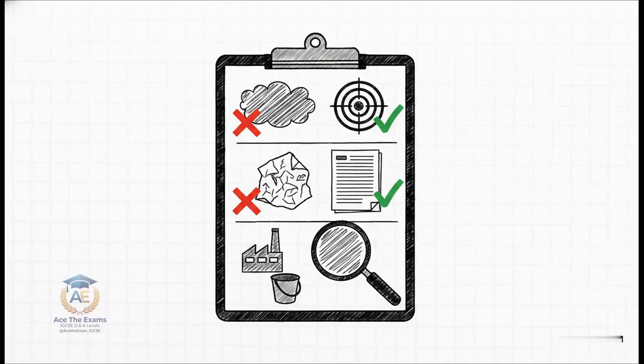We're diving into the principal examiner reports, and our liability audit has uncovered 3 massive structural exploits that will cause your valuation to crash straight to the bottom of the marking grid. Exploit number 1. Vague answers lacking detail. If you are asked to explain the use of a revaluation reserve, and you just write it's for revaluing assets, that is a low-value, descriptive text block. It's not a pitch. A C-suite response specifies that it records the unrealized gain on the upward revaluation of non-current assets to represent a true and fair view of the company's current financial position.